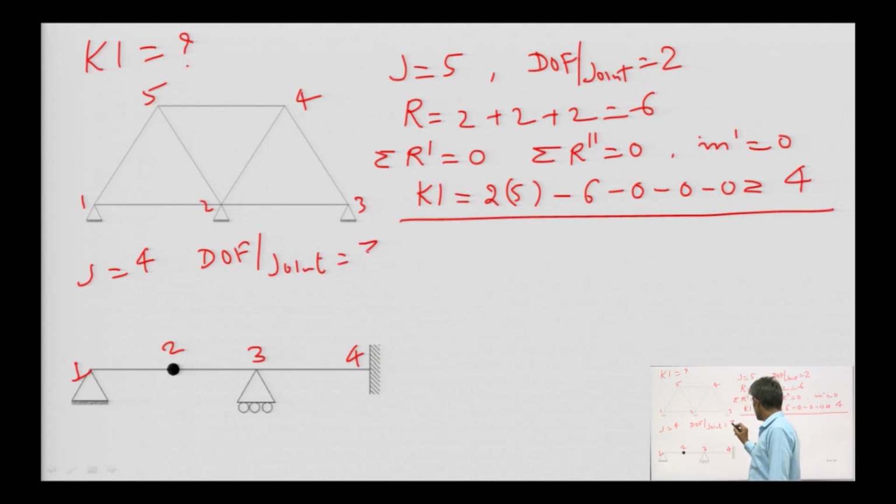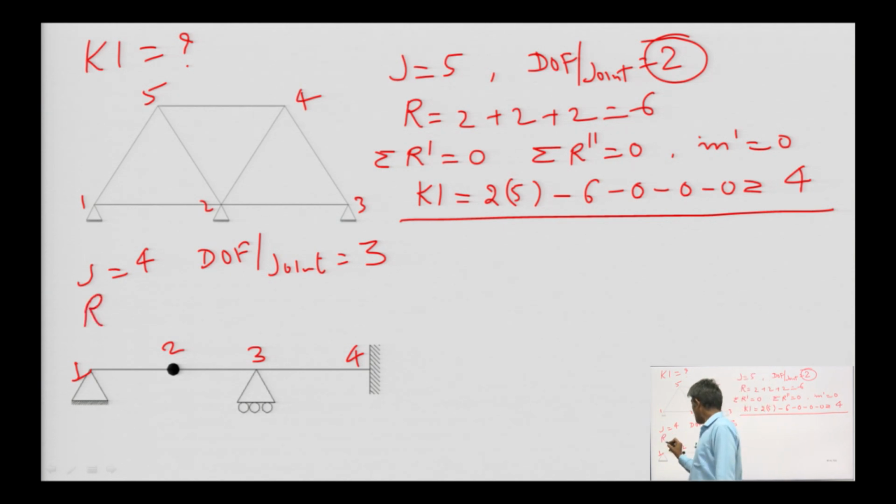Here it will be taken as 3. In previous case it was 2. Both are 2D cases, but the structure is different. In previous case it was a truss, and in this case it is a beam. So, degree of freedom per joint is 3.